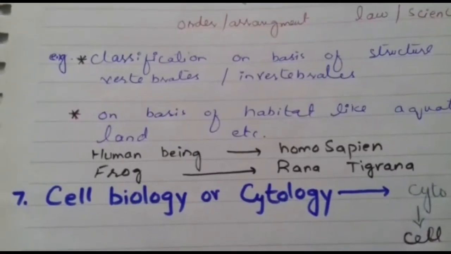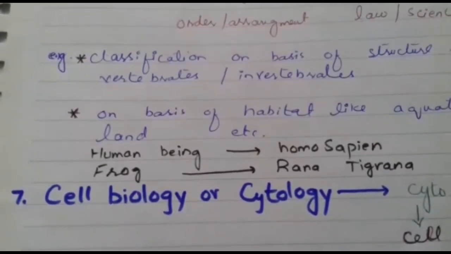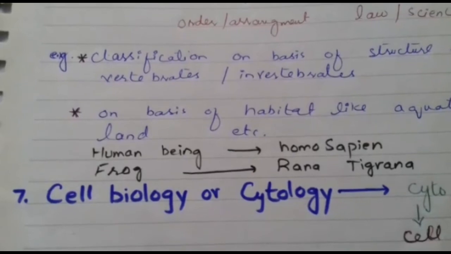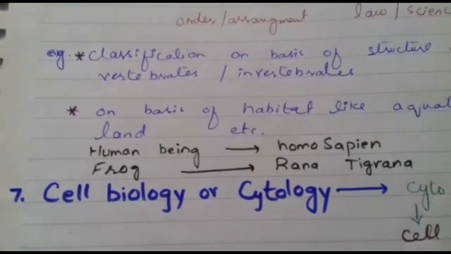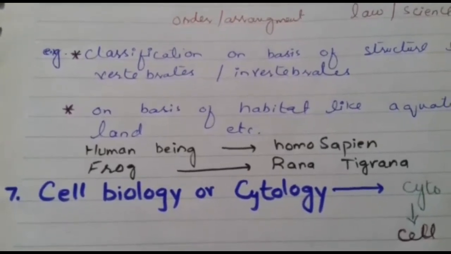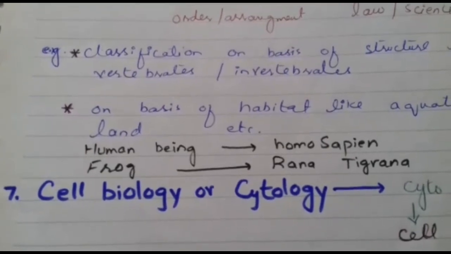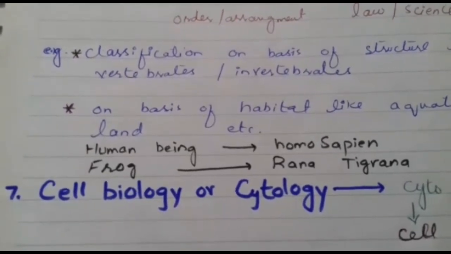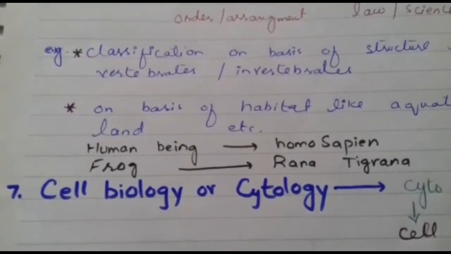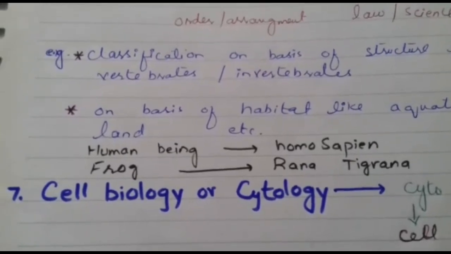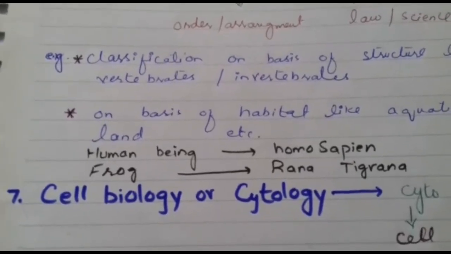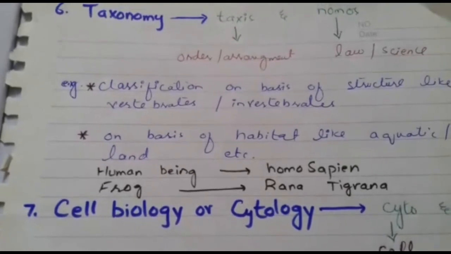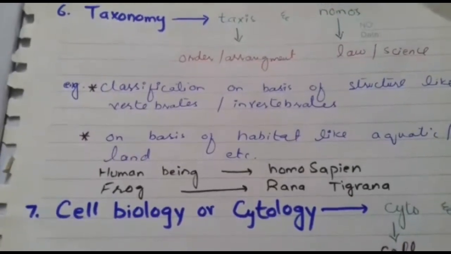So here are some examples. Humans are commonly called human beings, but scientifically humans are named Homo sapiens. Similarly, the scientific name of the frog is Rana tigrina. Such scientific naming or classification of organisms constitutes taxonomy.